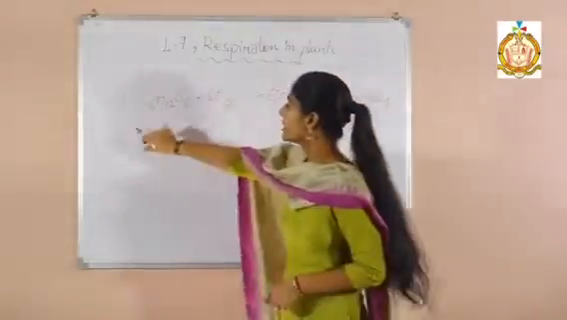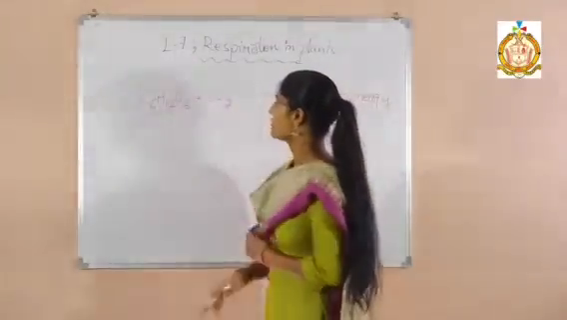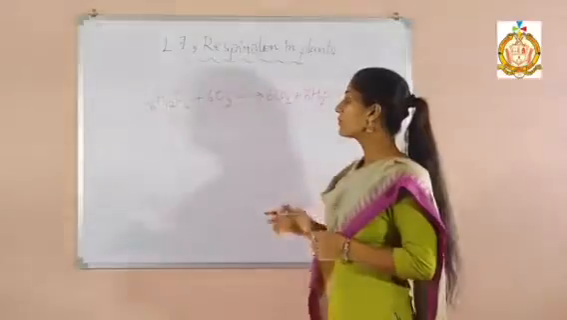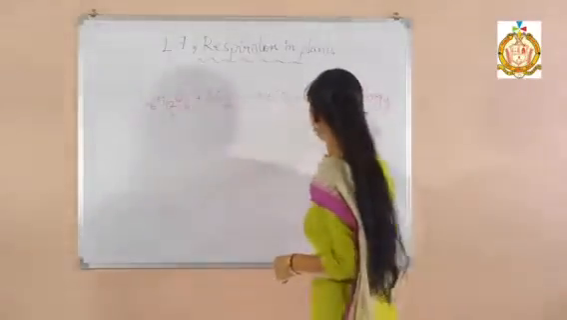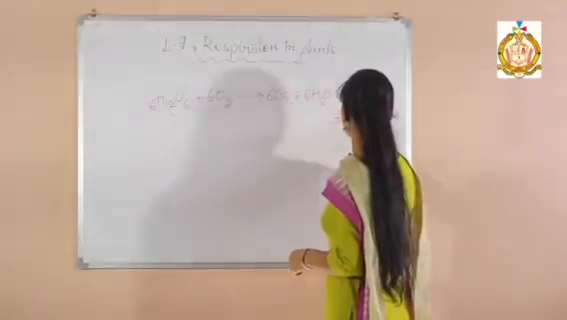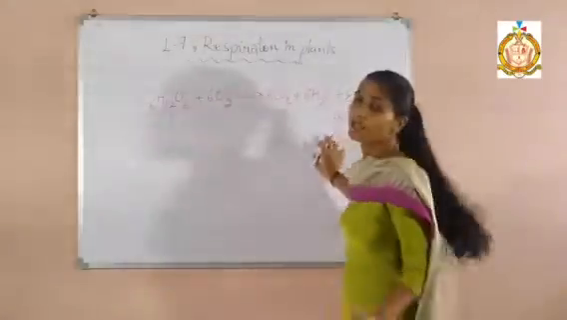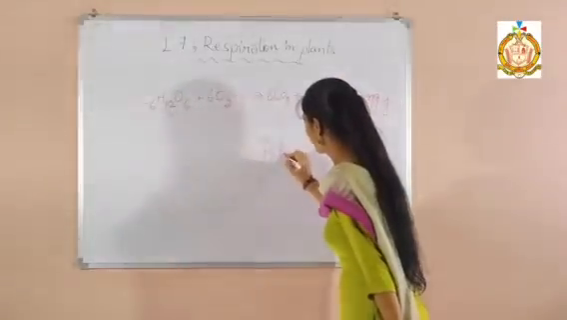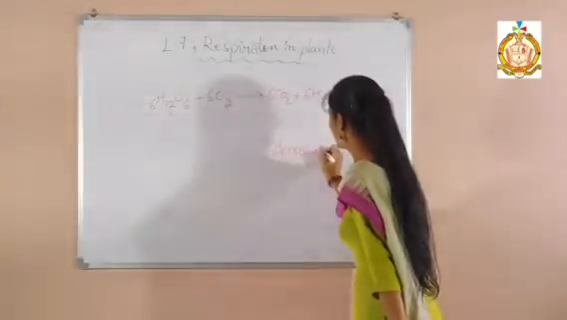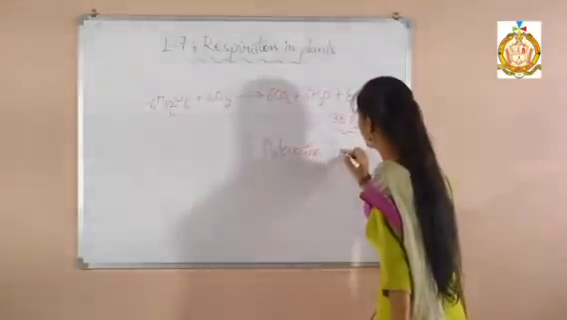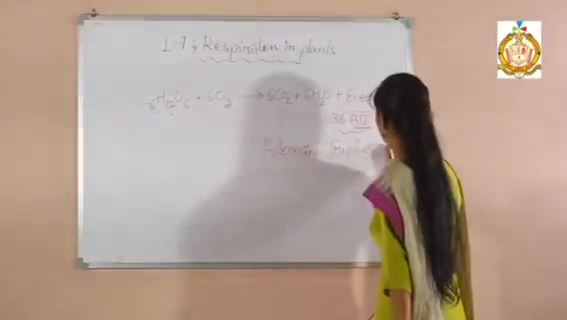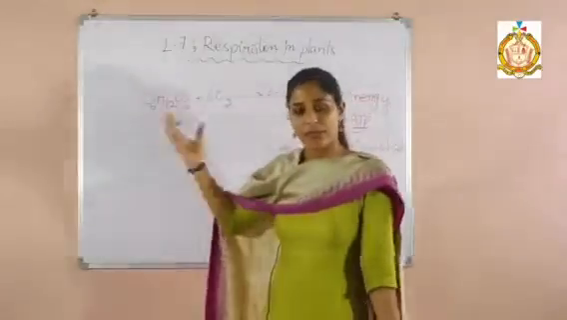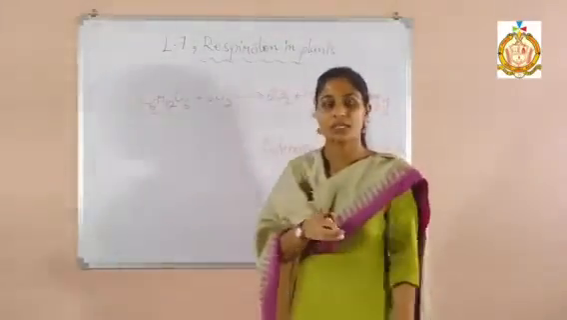If one molecule of glucose is broken down through the respiration process, in human beings 1 mole of glucose releases 38 ATP, meaning 38 molecules of energy. ATP means adenosine triphosphate. Those are the units of energy. So this is all about the respiration process. In this way respiration takes place in human beings.